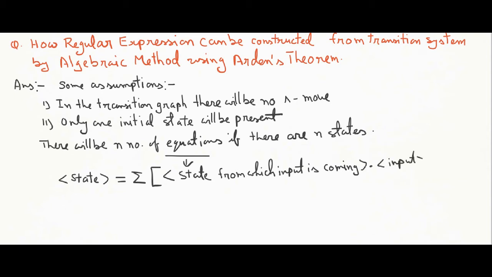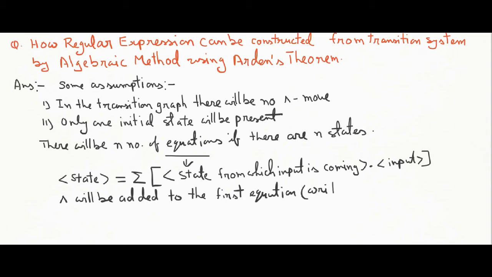All those things will be added and the equation will be formed. For the initial state, we are going to use null in the equation because one arrow is coming from nowhere in the initial state. So epsilon will be added to the first equation written for the initial state. This thing we have to keep in mind.